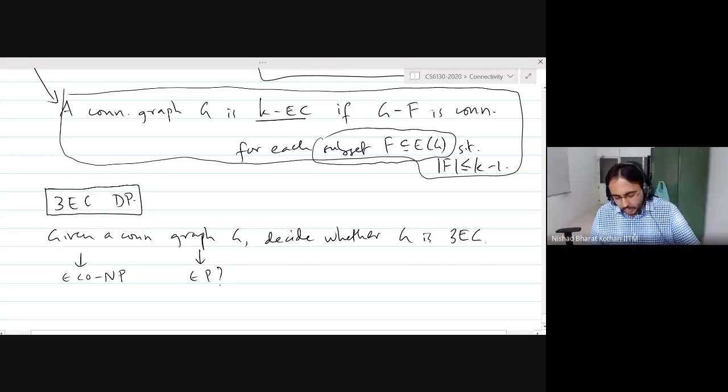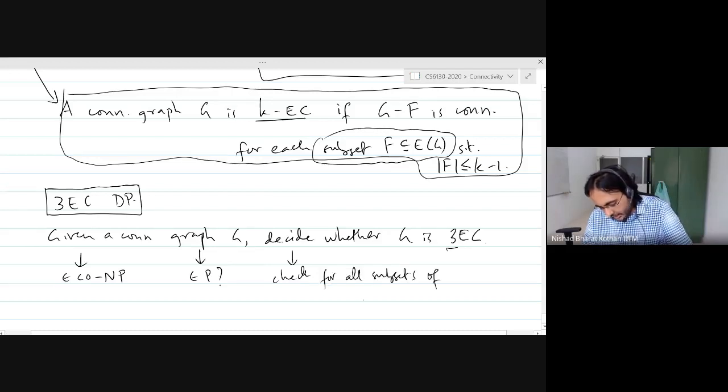Exactly. So what you would do is you would take all possible subsets, because this is 3, right? So you would take all possible subsets of at most 2 edges. You can actually stick to 2 edges, because if you can disconnect the graph by removing one edge, then you can also disconnect the graph by removing 2 edges, right? So you can just check for all subsets of edges of size 2.